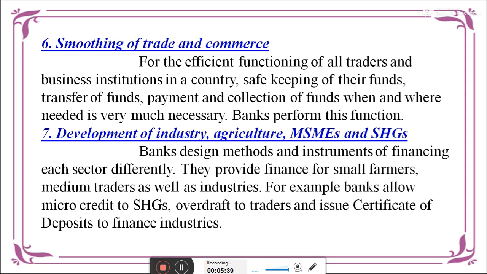Next, development of industry, agriculture and MSME. Banks make decisions and institutions for financing each sector differently. They provide finance for small farmers and medium traders and for industries. For example, banks allow microcredit to SHGs and overdraft to traders. These are the development of MSMEs.